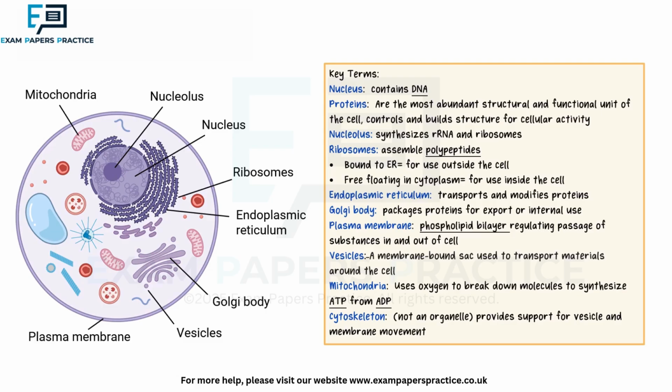Eukaryotes, including plants, animals, and fungi, have more specialized organelles that allow them to transport proteins out of the cell, which is a key component of multicellular organisms with specialized cells. If you're unfamiliar with the function of these organelles, you can pause the video to refresh your understanding of their functions before we discuss how they are involved in protein synthesis.